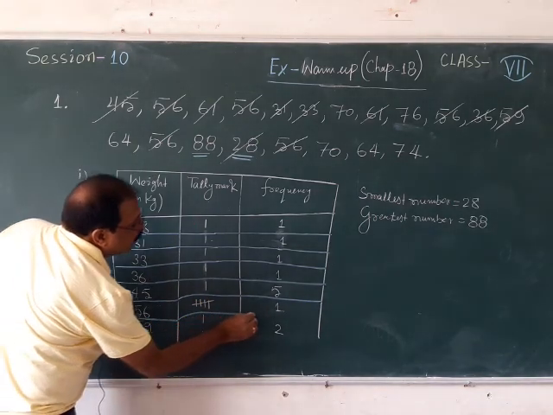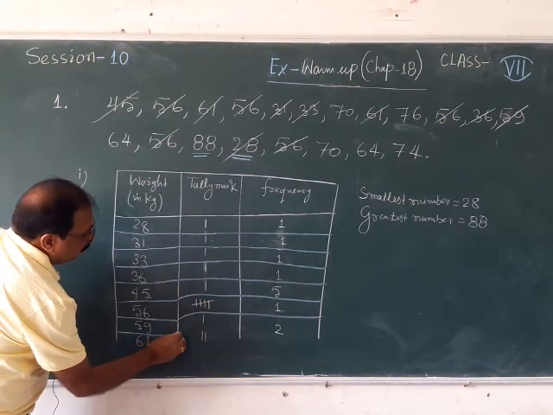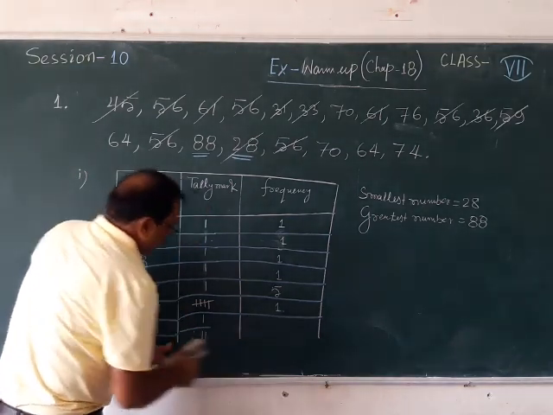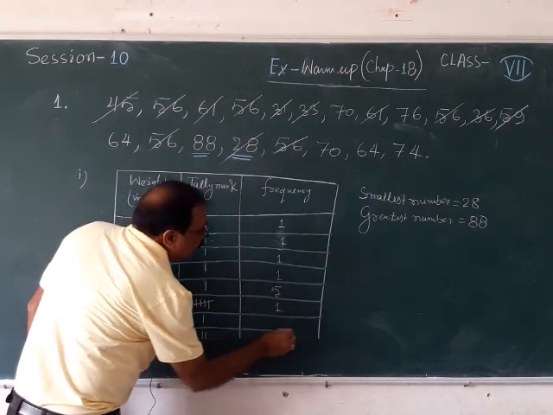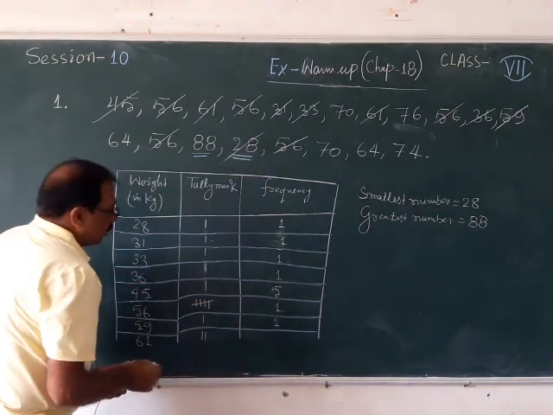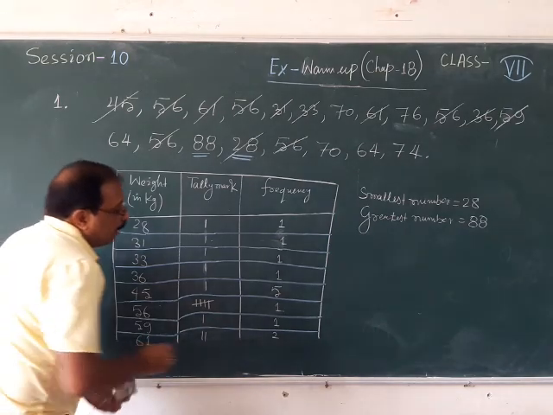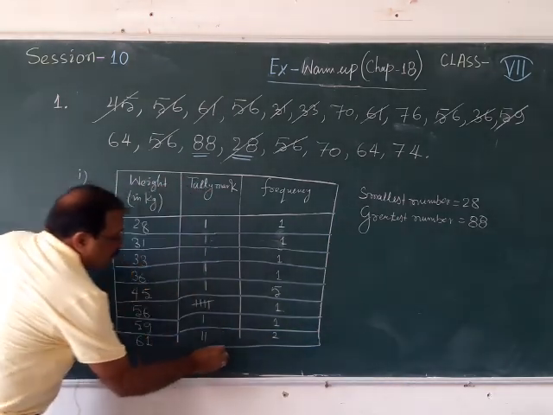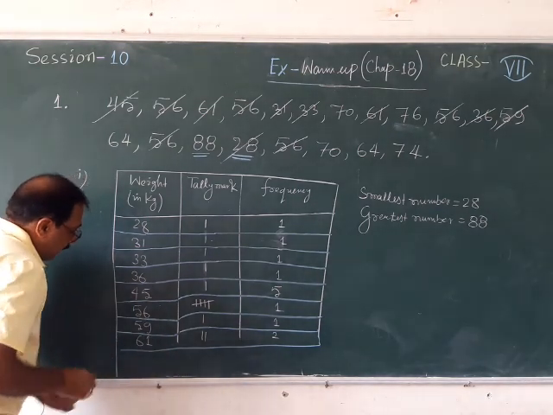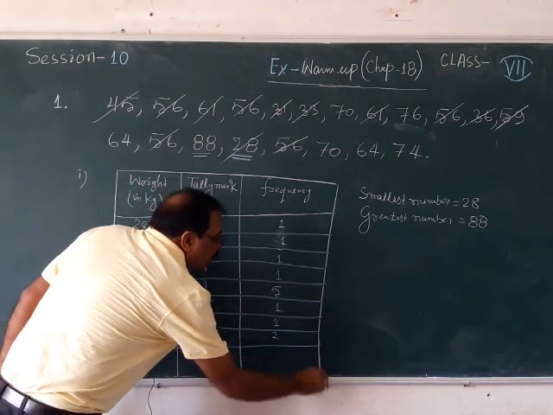Okay, so here I am not using a scale, so my line is a little curved, but you need to make the table. For 59 you are having only 1, then for 61 you are having 2. So like that you have to draw the lines for making this frequency table. Like that you can draw the frequency table of these numbers.